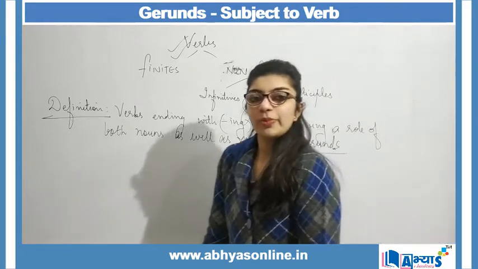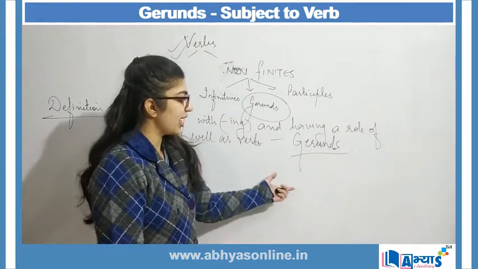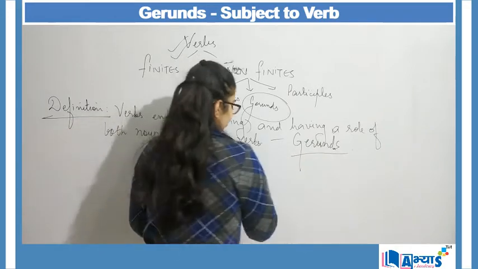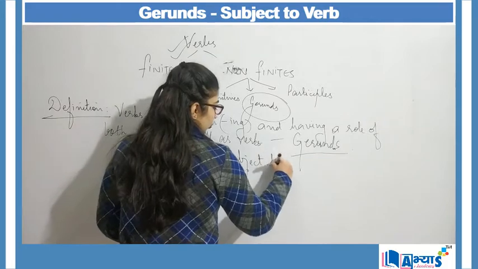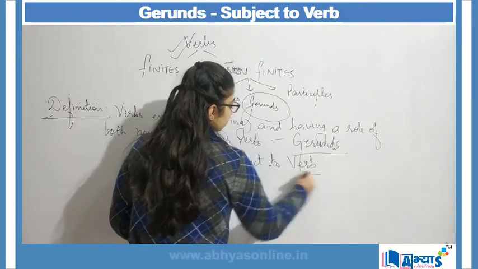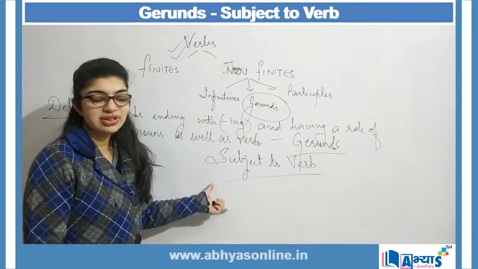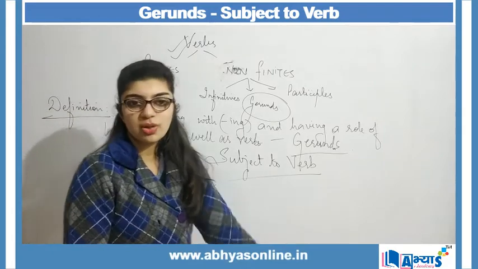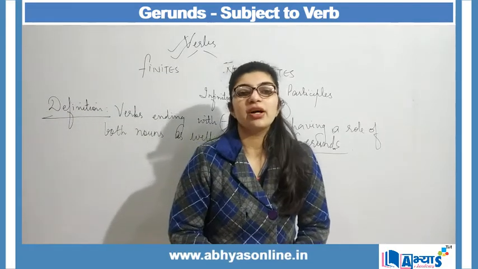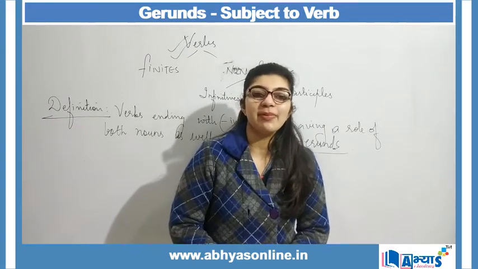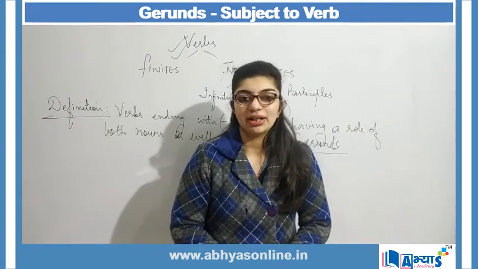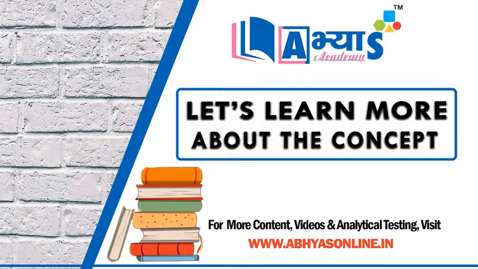And today we will be talking about gerunds as a subject. Our topic is gerunds as subject to verb. So we are going to understand how these gerunds act as a subject, and then they can act as a verb as well as they can act as a noun.